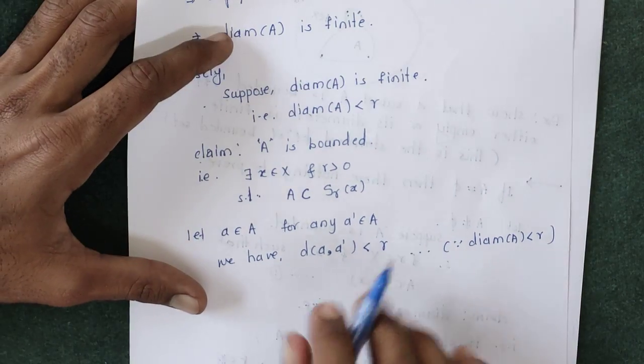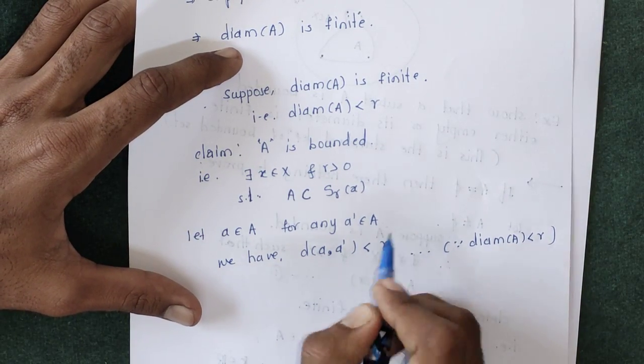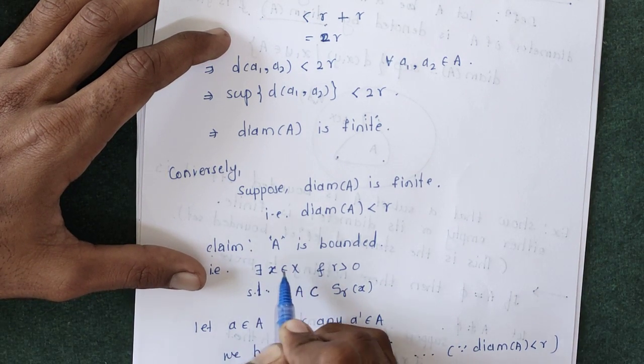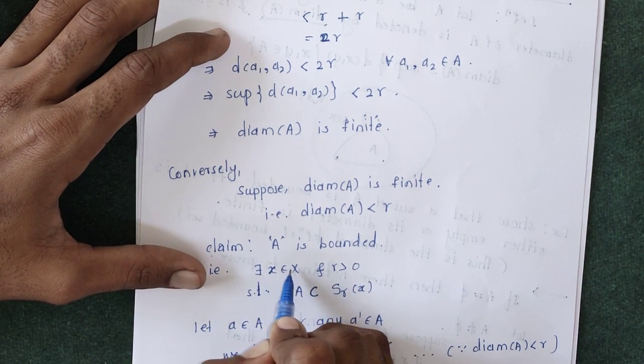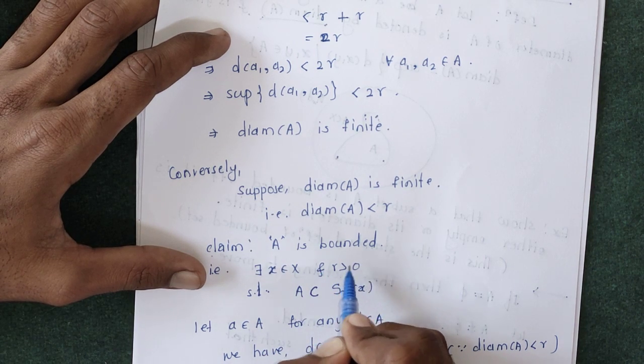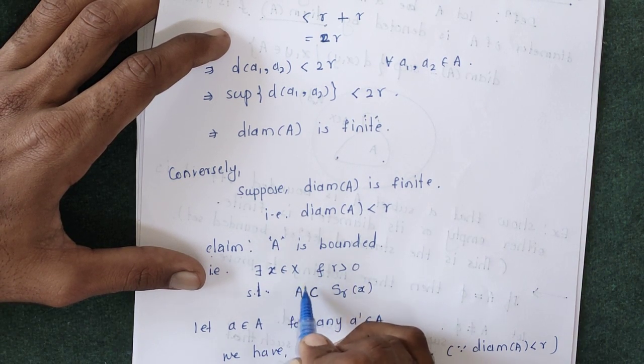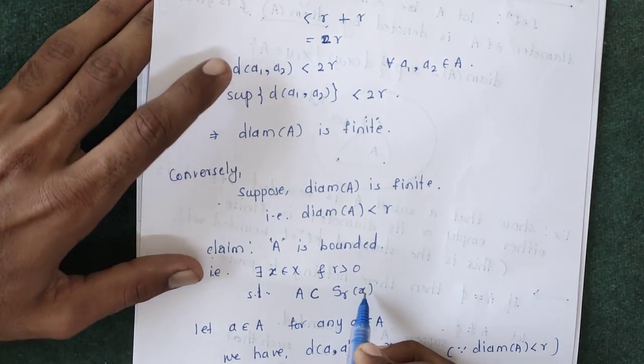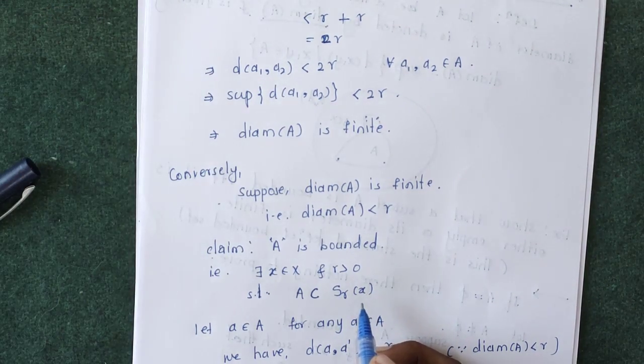Now, this distance between a and a prime is less than r, and we have to prove that A is bounded. That is, we have to show there exists some element x in X, and for that some radius r such that A lies inside that open sphere. So we have to find the center and radius r.